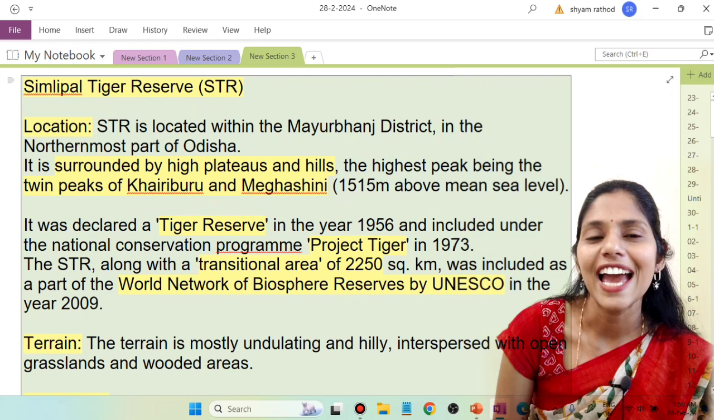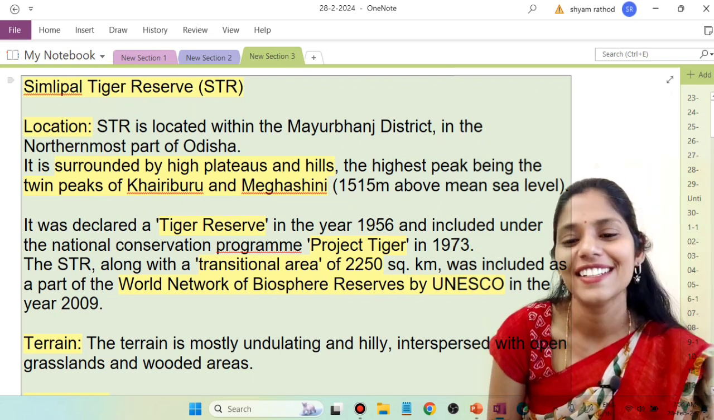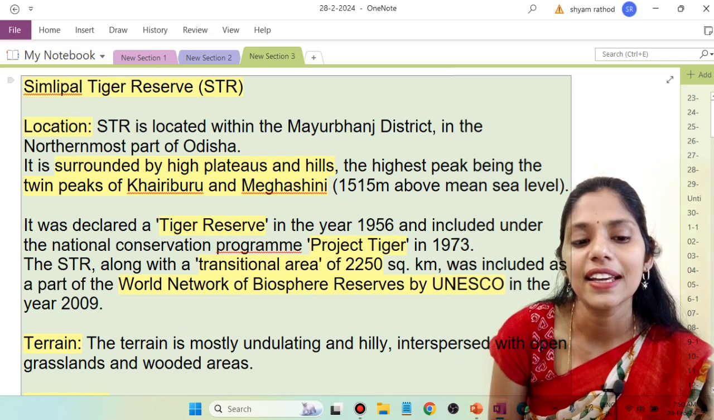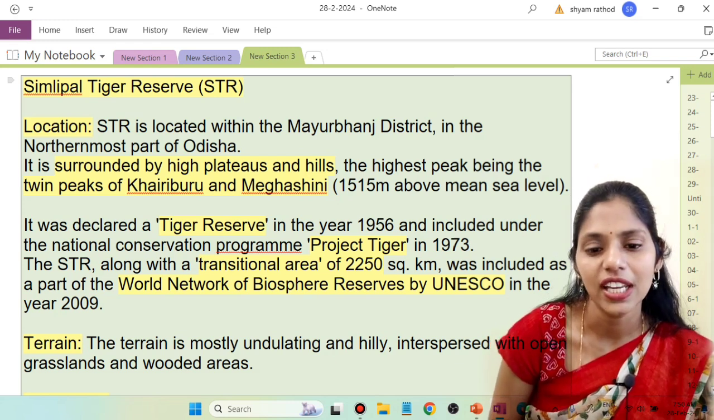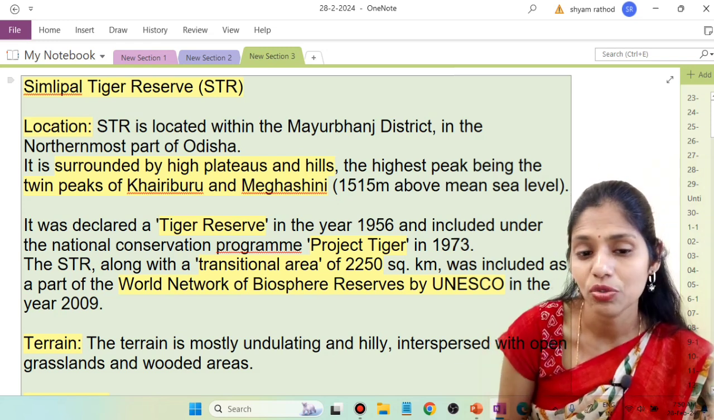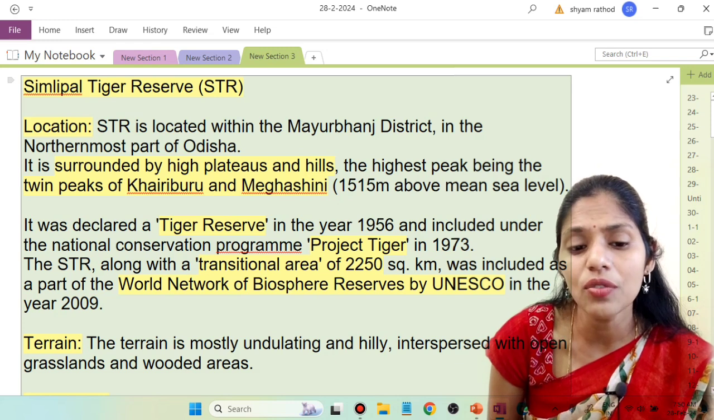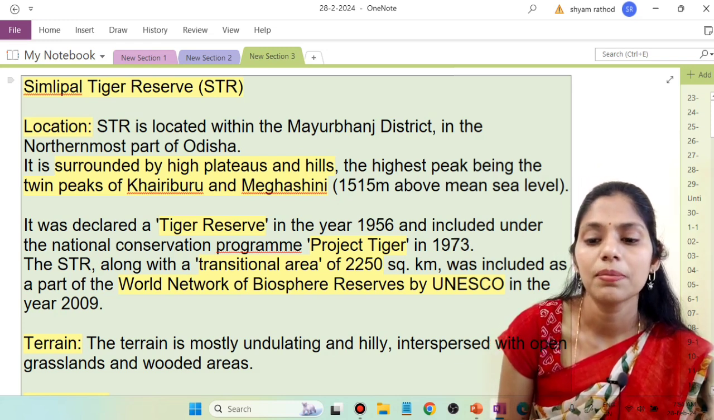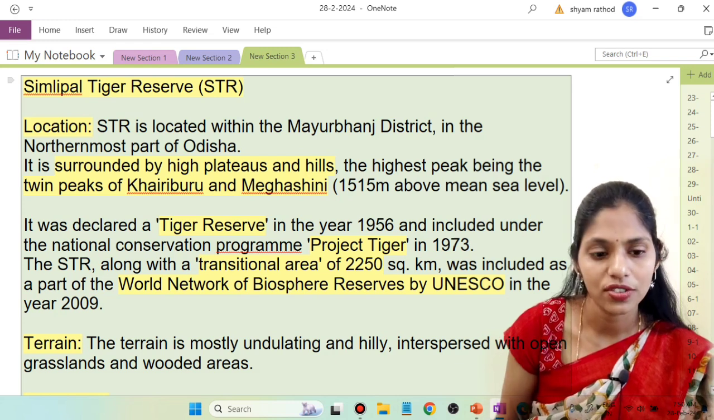Program. And Project Tiger came up in 1973. The Similipal Tiger Reserve is a transitional area of 2,250 square kilometers, and it was even included in the World Network of Biosphere Reserves by UNESCO in 2009.